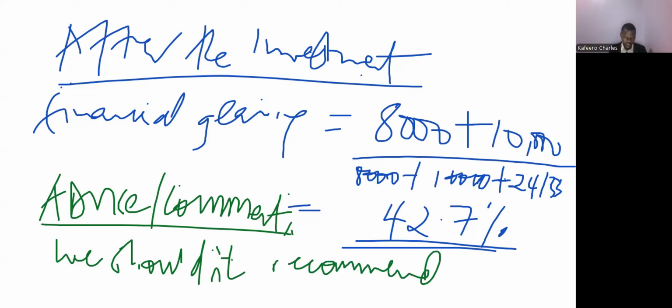Because we are seeing it is increasing. It was 25%, but now it went to 42.7%, which is an increase. So since it is increasing, it means these people are becoming more geared.